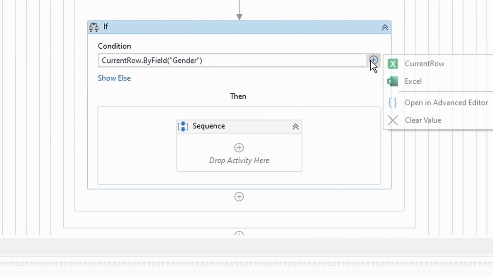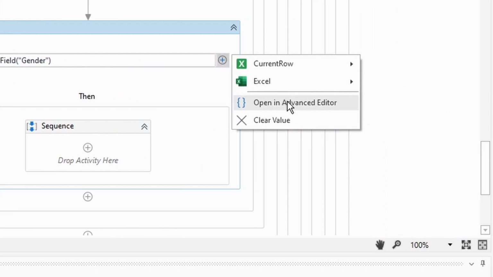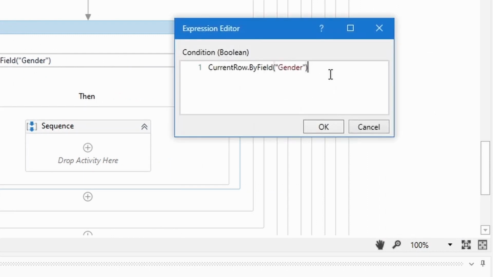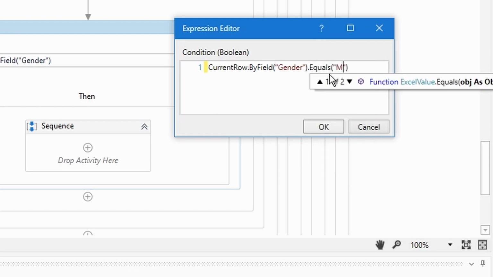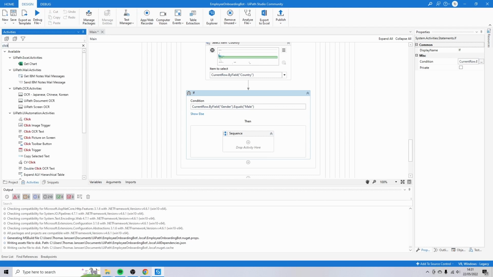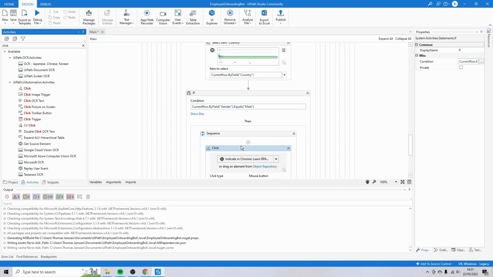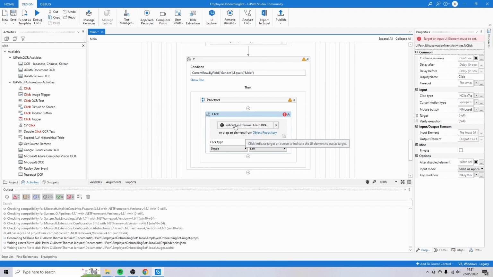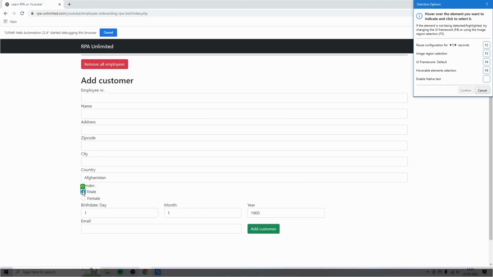But we're then going to edit the gender. So go to the plus symbol, open an advanced editor. Current row by field gender dot equals male. So if this person is a male, we're going to click on male. And for that, we're going to select the click action. This one. And drag it to the sequence. So if this person is a male, indicating Chrome, we're going to click on this radio button.